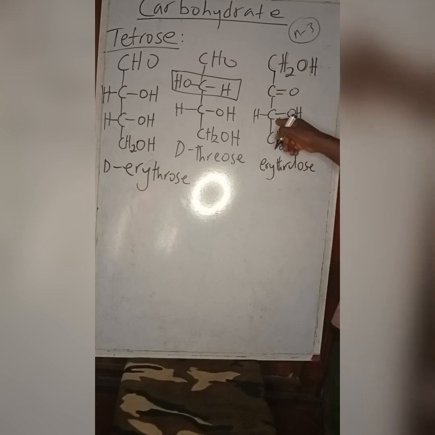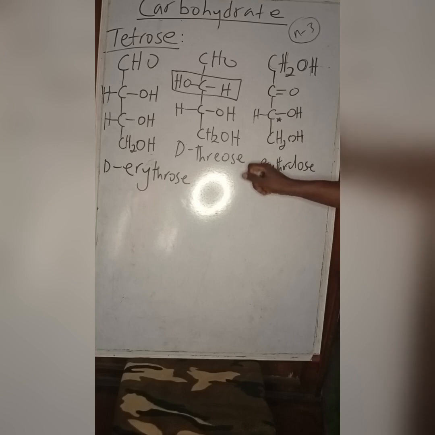Erythrulose is also a 4 carbon tetrose, or 4 carbon sugar. It has just one chiral center, following the N minus 3 rule. N minus 3 chiral centers, 4 carbons, 4 minus 3, one chiral center, which is this. And the OH is to the right.